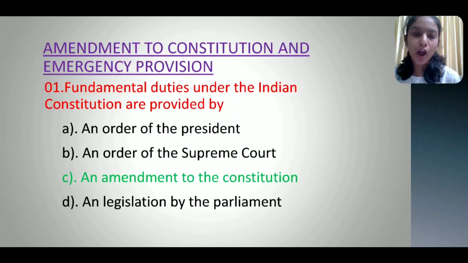Next topic, Amendment to Constitution and Emergency Provisions. Question 1. The fundamental duties under the Indian Constitution are provided by: Option A, an order of the President. Option B, an order of the Supreme Court. Option C, an amendment to the Constitution. Option D, a legislation by the Parliament. And the correct option is option C, an amendment to the Constitution.